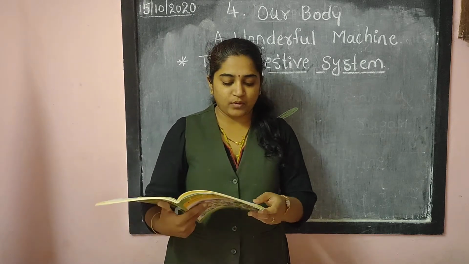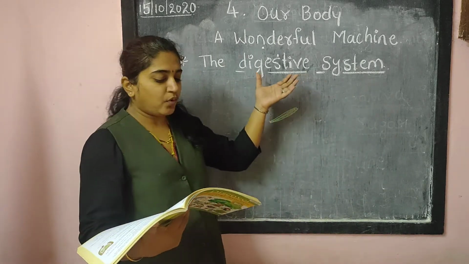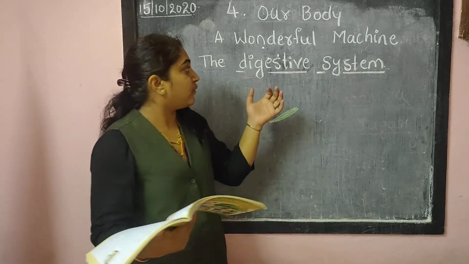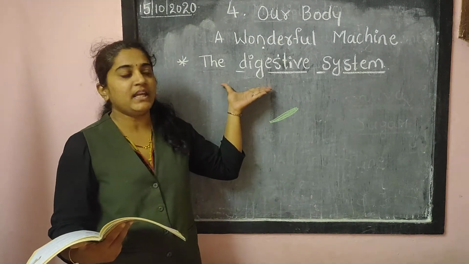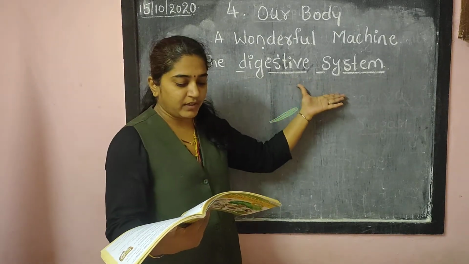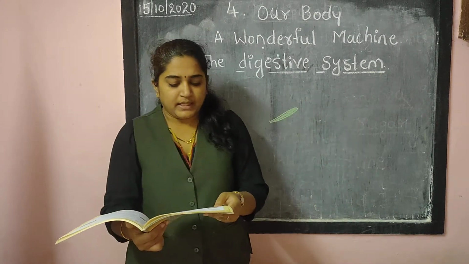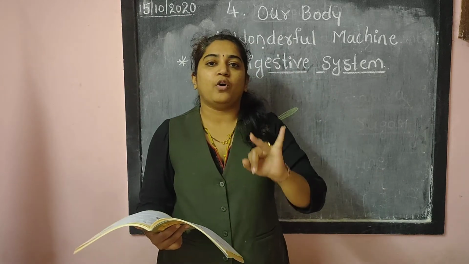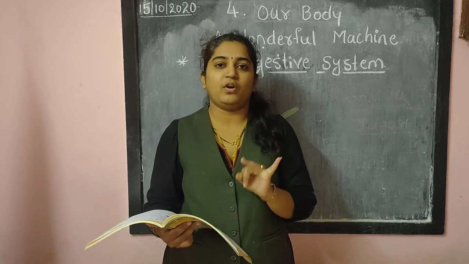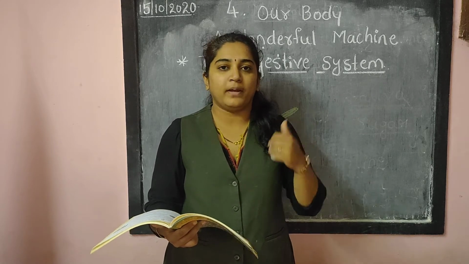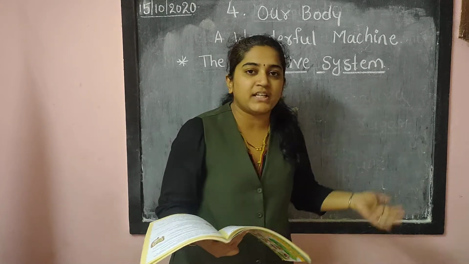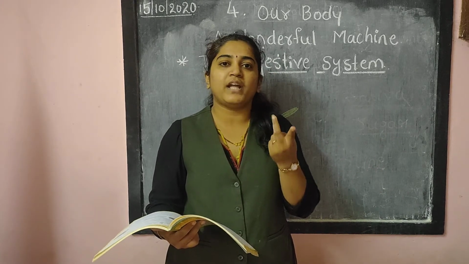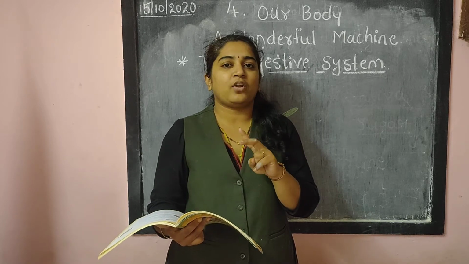And in this class, let's study a few organ systems in our body and how they work. First is the digestive system. We'll study how the digestive system works. All living things require food and water. Food and water are a must for living things. Living things means human beings, all the birds and all the trees. Without food and water, living things cannot live.